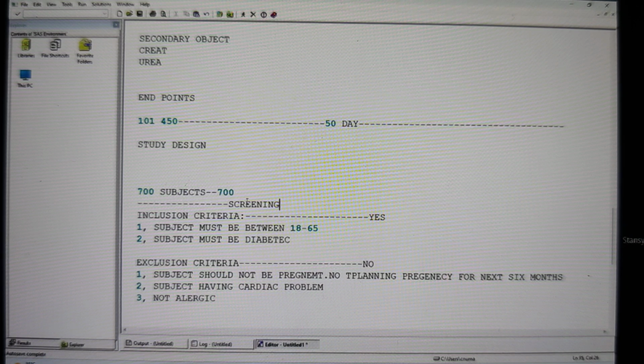Understand this? Where can we find all this information? We can find it in the protocol. As a CRO company, the first thing we are going to do is design a protocol. That's the first important thing. Once you finalize the protocol, who gets involved in the protocol design? The principal biostatistician, the data manager, and the person who invented this drug, the principal research scientist. All these together are going to design a protocol.